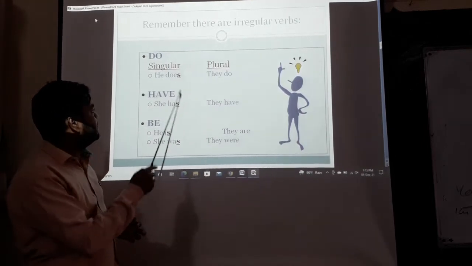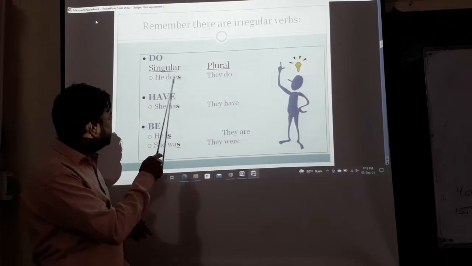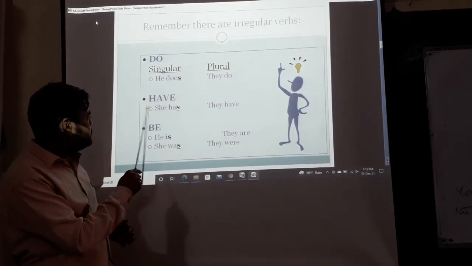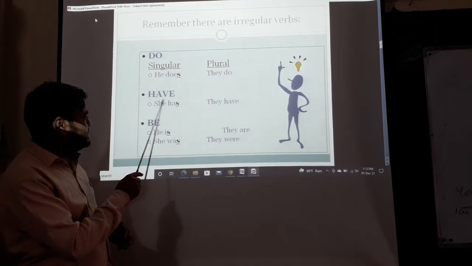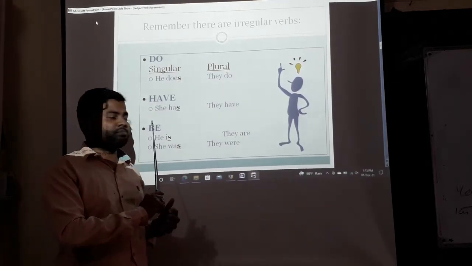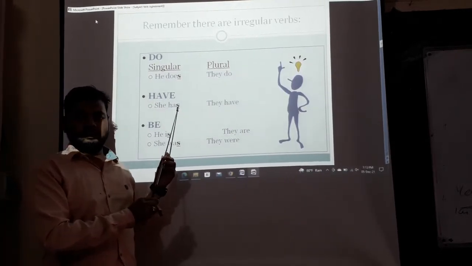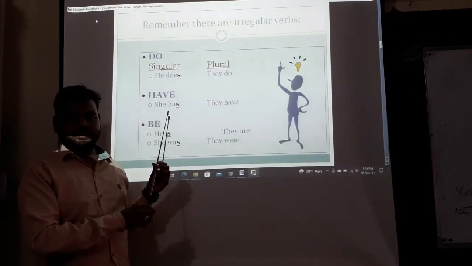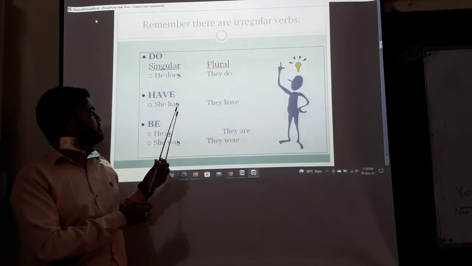Okay. Then this is the verb to have. She is a singular subject. Has is a singular verb. Always we have to think that if the subject is singular, we have to use a singular verb.